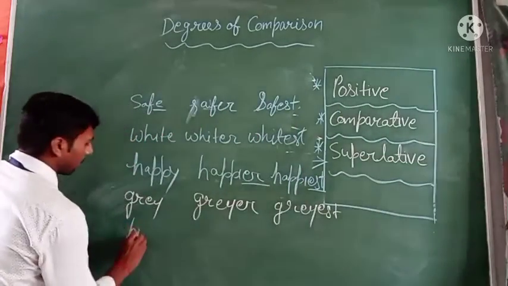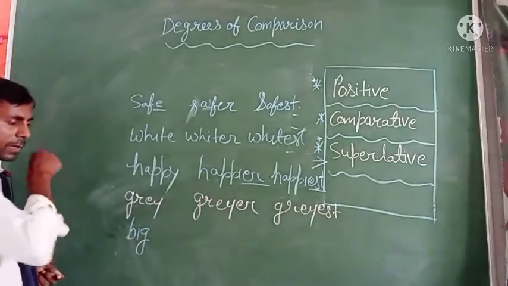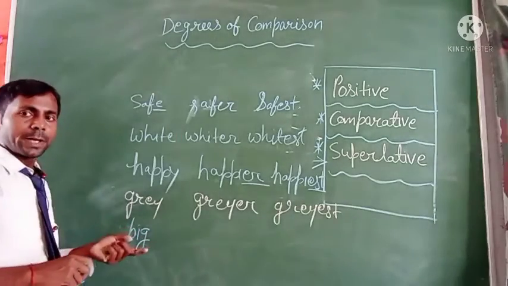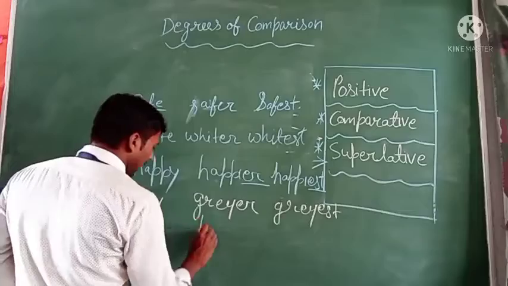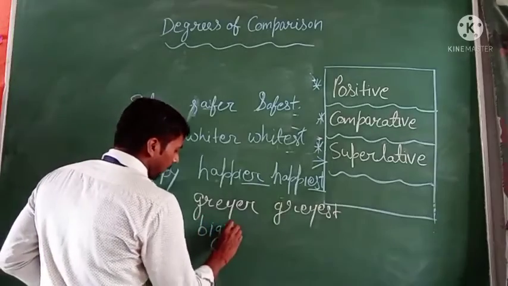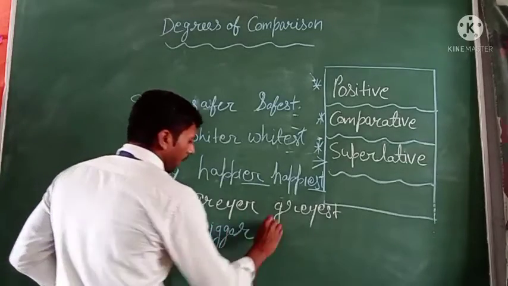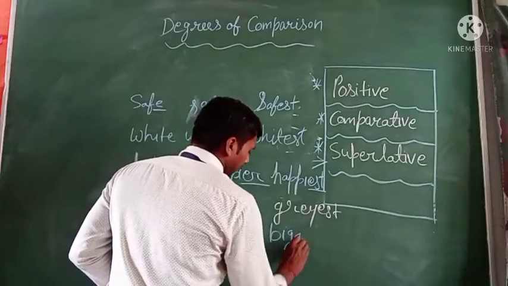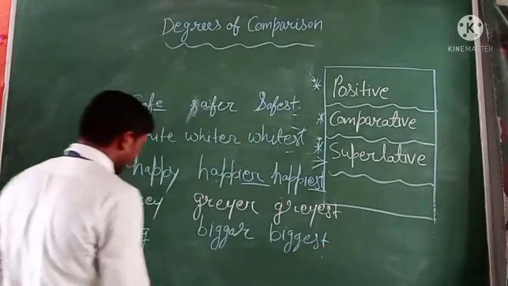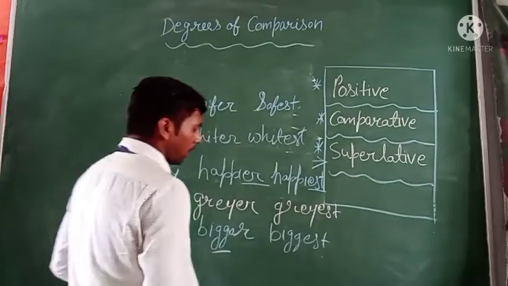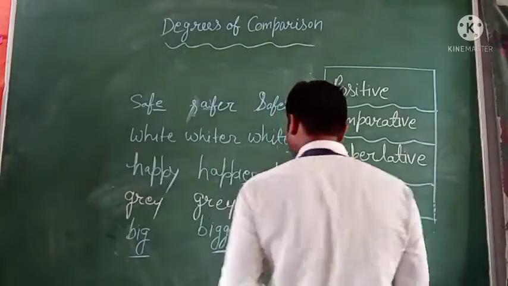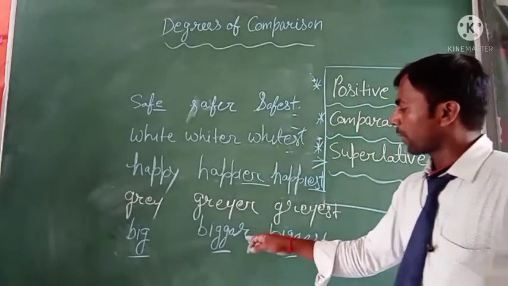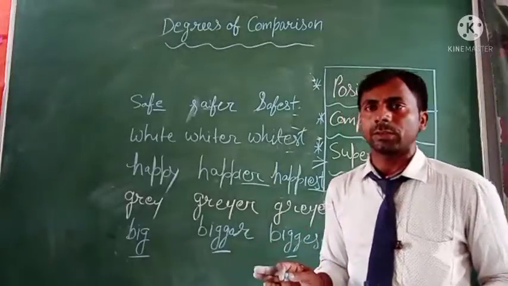You can see big is a word, and when we change it into the comparative and superlative degree, it will be bigger and biggest. So you have to see here the g is doubled before adding er and est.